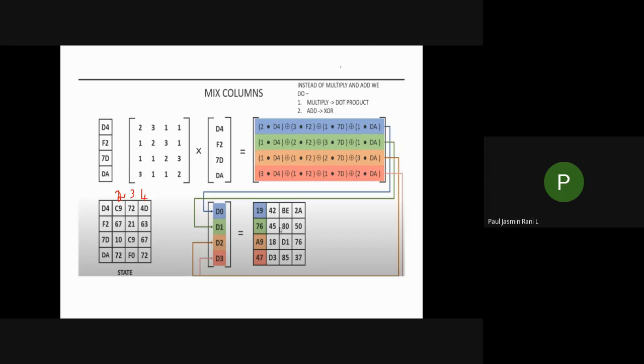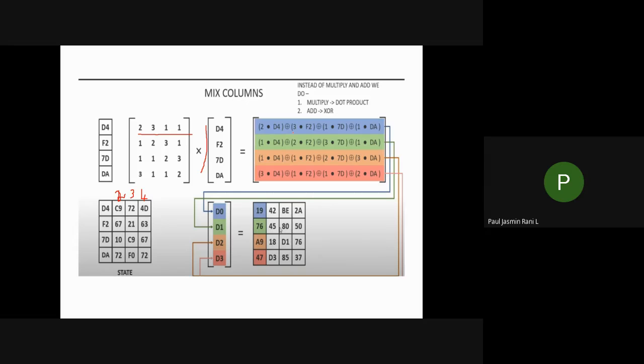Listen here, and one more thing while multiplying this. Like this you will do multiplication, isn't it? You have to use a dot operator: 2 dot D4. Next one, this is not an addition.